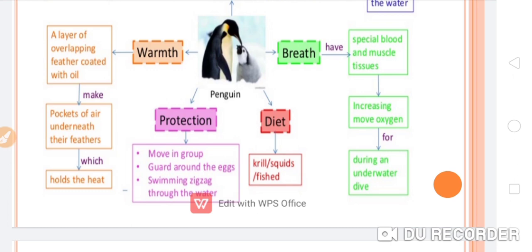Now next, guarding the eggs, as well as swimming zigzag through the water. So these are all very important features which we find in the penguin, and these adaptive features help the penguin to survive in this kind of critical condition.